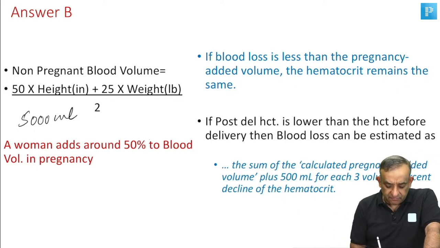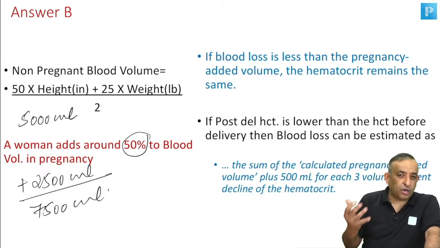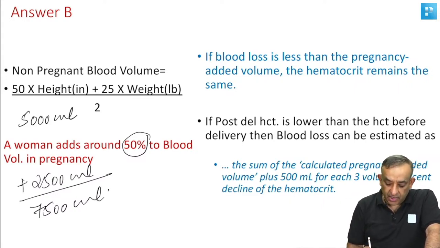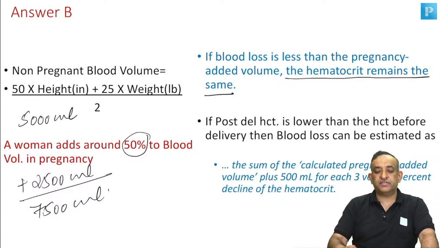A woman adds around 50% to this blood volume in pregnancy. Let's say she adds 2500 ml of blood to this, and she becomes 7500 ml in pregnancy. So this is what happens in a normal pregnancy. Now, if blood loss is less than the pregnancy added volume, the hematocrit remains the same. What is the meaning of this statement?